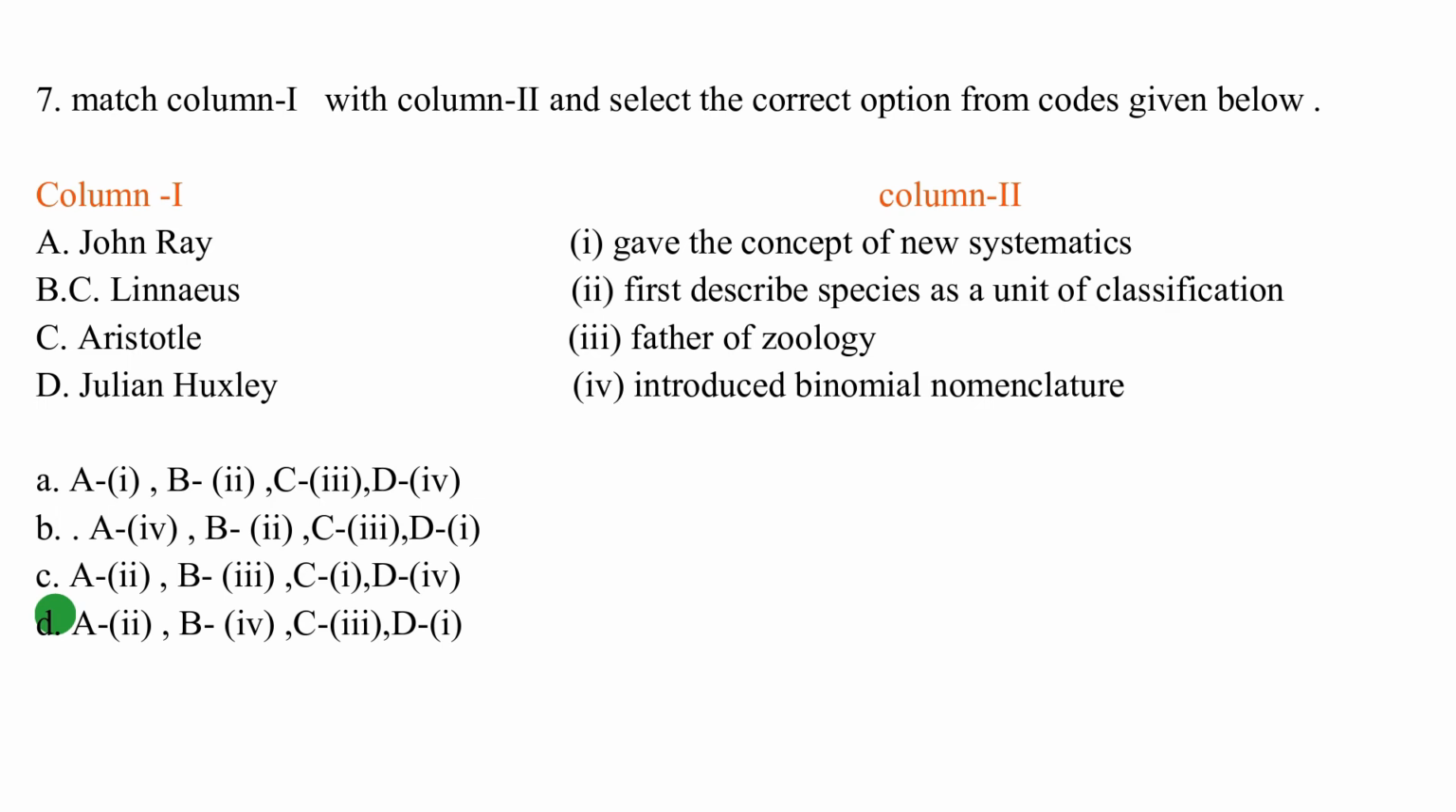The correct answer is option D. A, John Ray, first described species as a unit of classification. B, Carolus Linnaeus introduced binomial nomenclature. C, Aristotle is the father of zoology. And D, Julian Huxley gave the concept of new systematics.